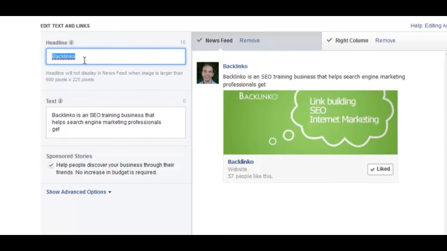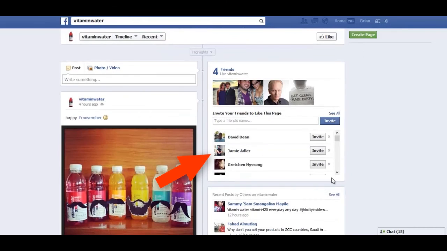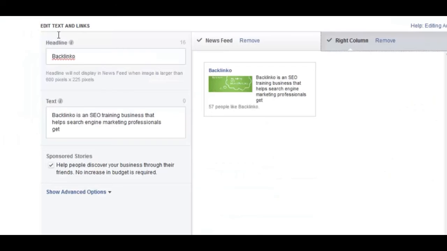Either way, you want to change your headline because you want to be advertising in the right column, okay, which is this part of a Facebook page. And you can actually customize your headline there. So then you could put something like, want more traffic?